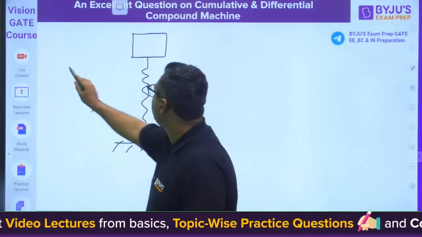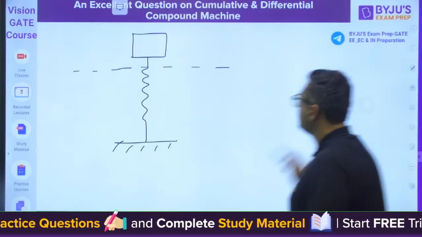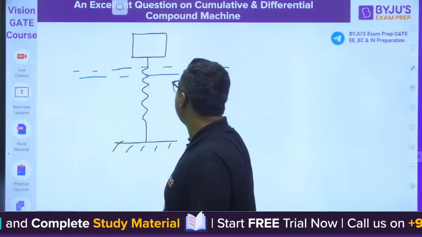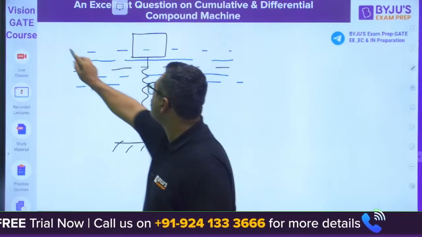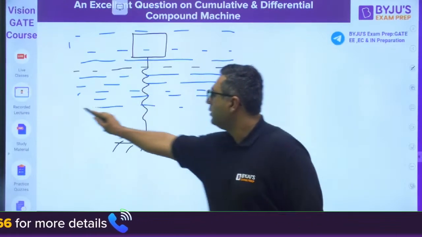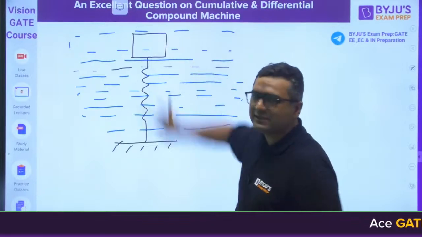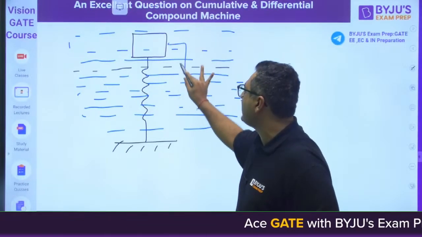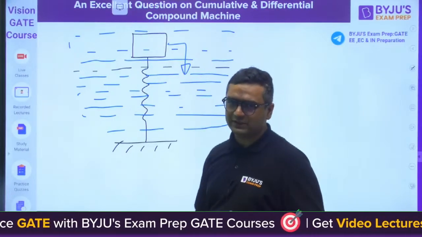And let us say we have here some free surface, where inside this the liquid is there. This is the homework question for you. If this type of question comes, you know that if it is inside water, then also it will go like that only. You will displace it by x and you will have the spring forces.